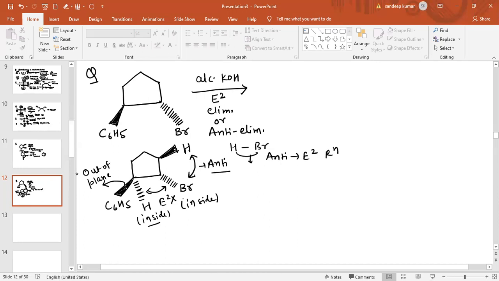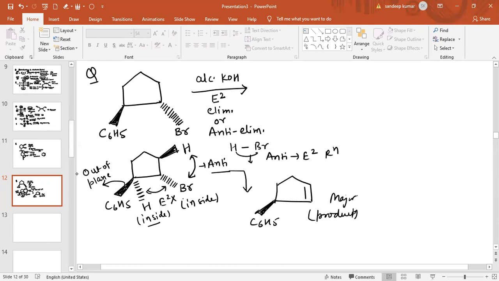Now hydrogen and halogen will be removed and a double bond is formed. So the product obtained after E2 reaction has a double bond formed there, and this group, which is C6H5, will remain as it is. So this is the final product, which is the major product.